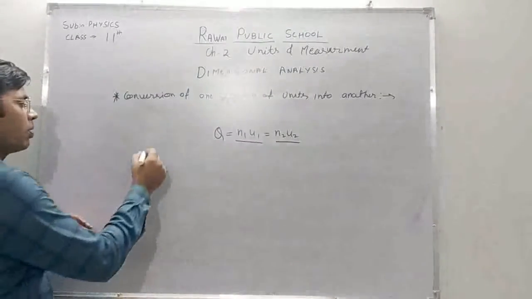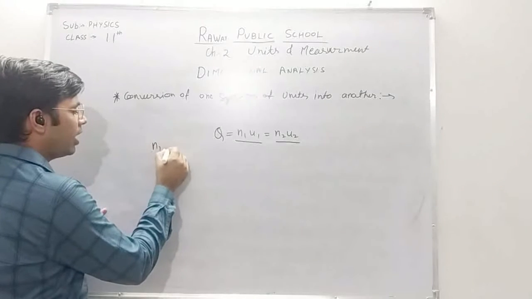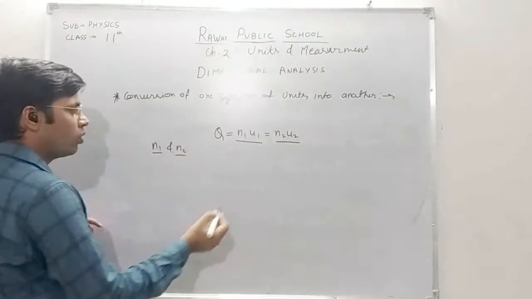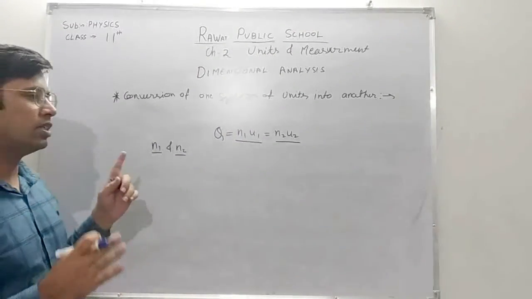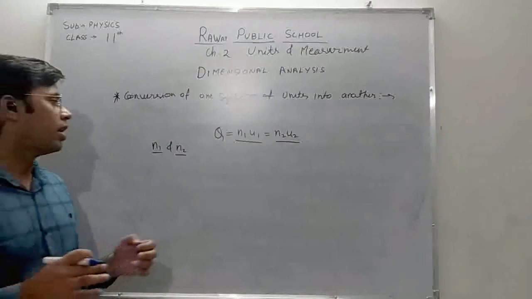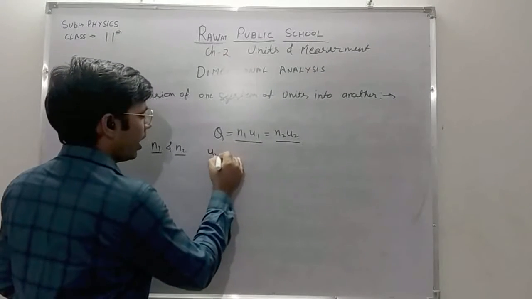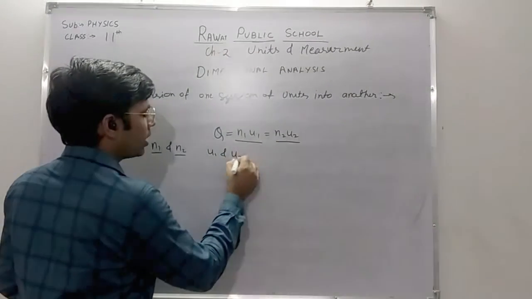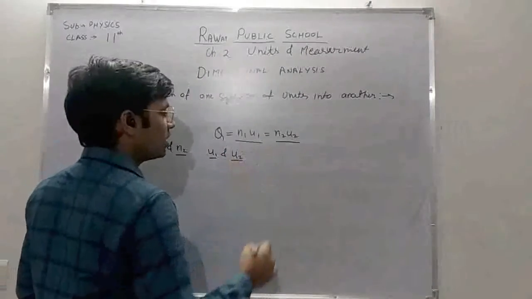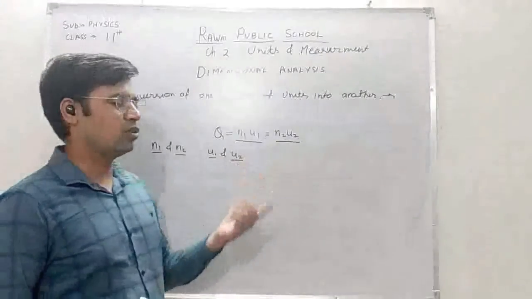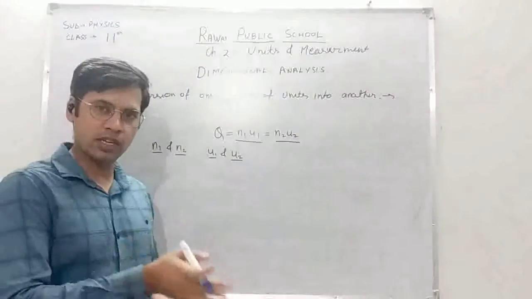Now n1 and n2 are the numerical values of the quantity in their respective unit systems, and u1 and u2 are the units of the two unit systems. u1 is the first unit system, u2 is the second unit system in which we want to convert the quantity.